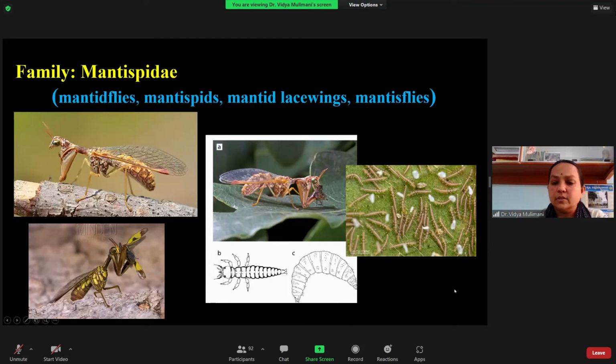With this I will close it, and in the next class I will continue with the next order, the Coleoptera. If you have any doubts, just keep them with you, and in the next class I will discuss them.